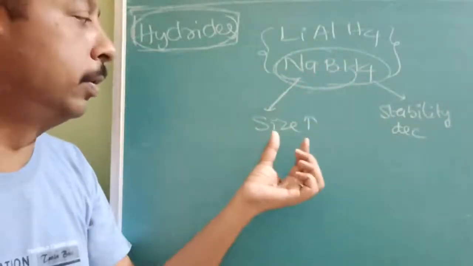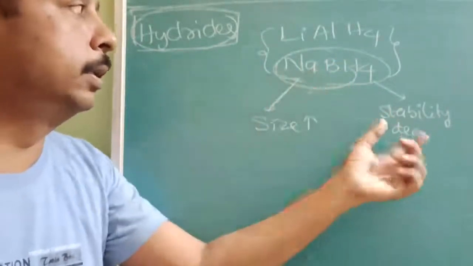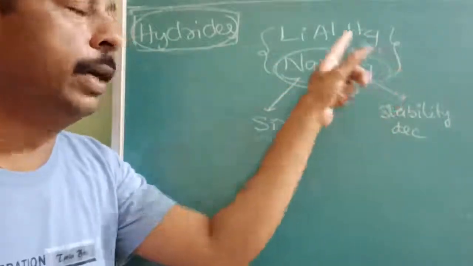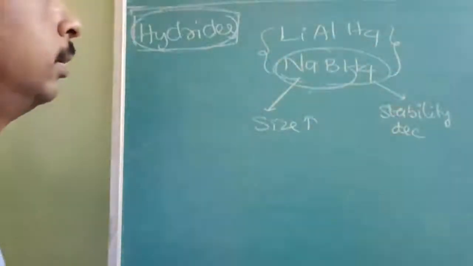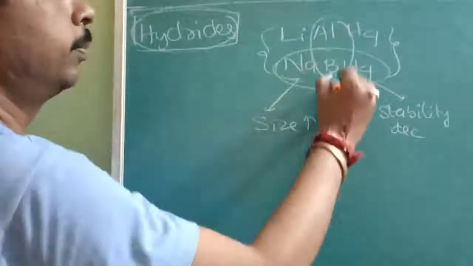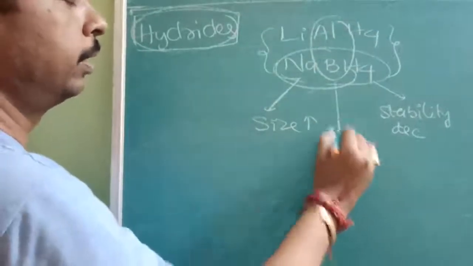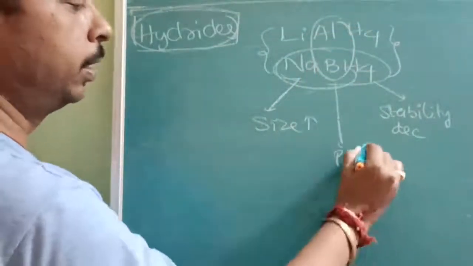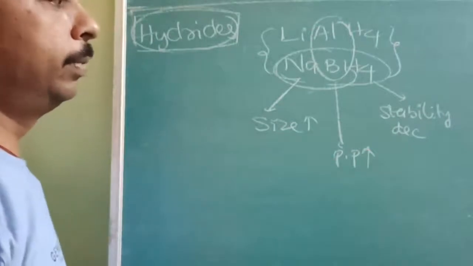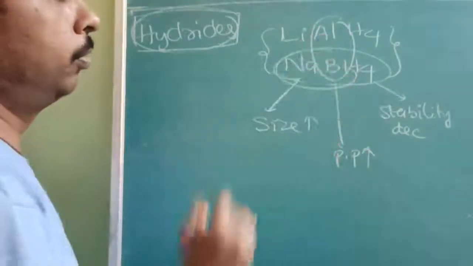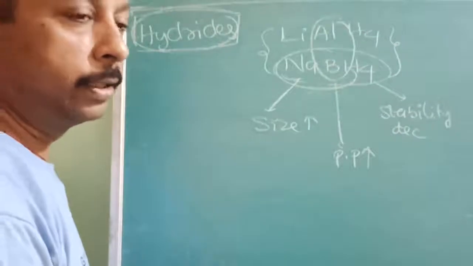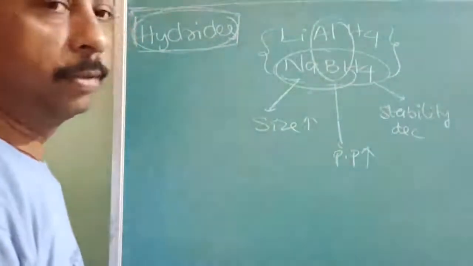As the size of the alkali metal increases, the stability of the hydride decreases, and this stability is directly proportional to the polarizing power of the 13th group element. Higher the polarizing power, higher the stability. That's why only boron and aluminium form them; others do not, because their polarizing power is less.